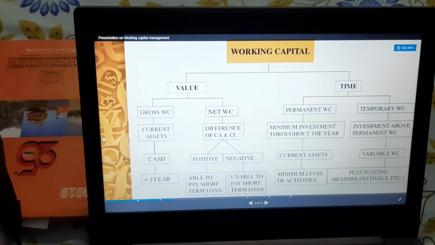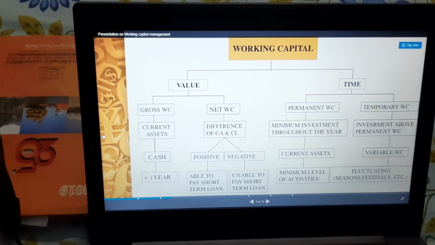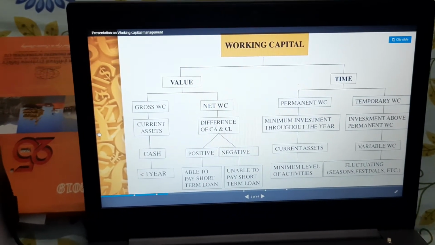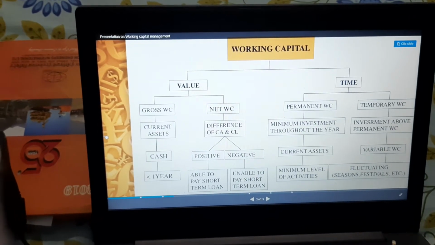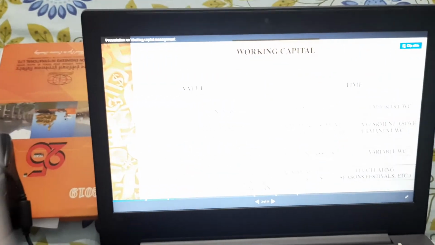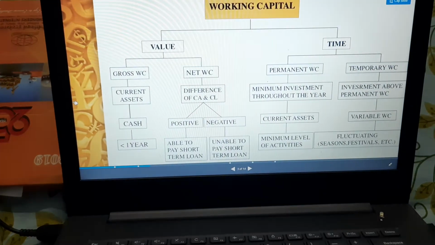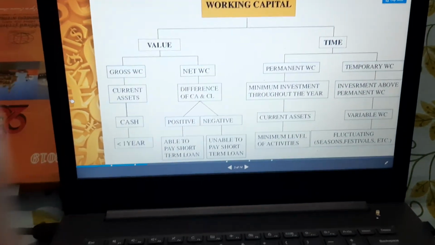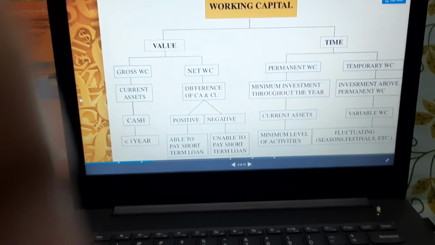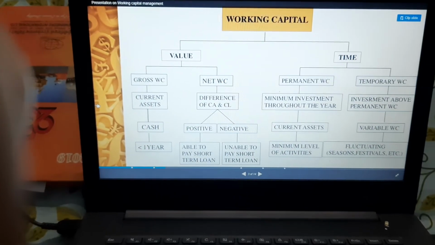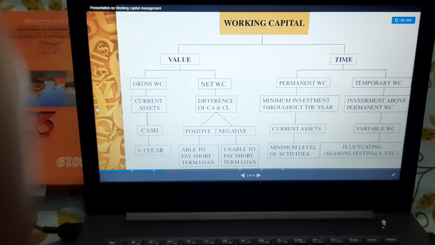And permanent working capital is the minimum level of activity on the daily basis which needs to be achieved, and temporary depends upon the fluctuating seasons. It depends upon the seasons, the festivals, and so on. It is a bit fluctuating, variable working capital, right?